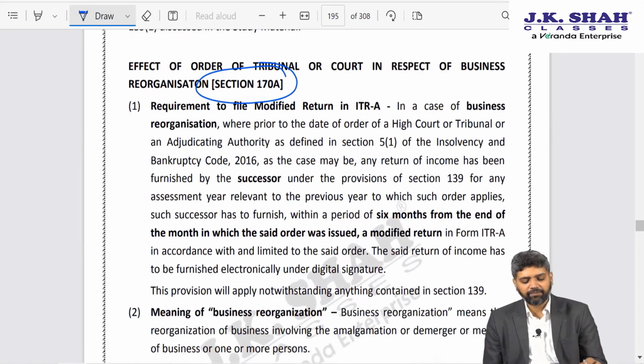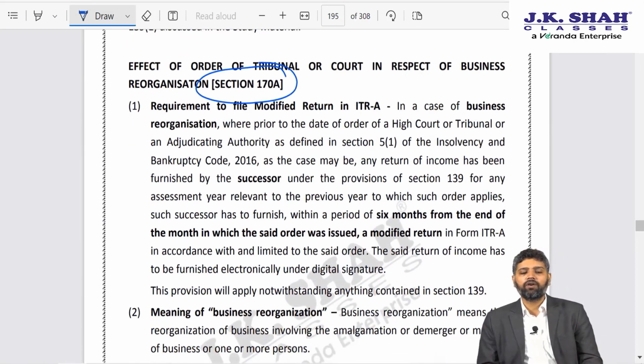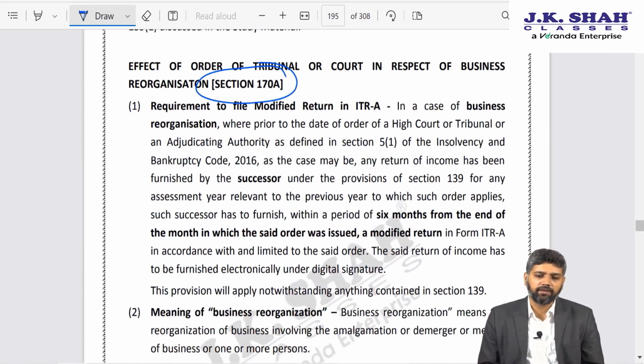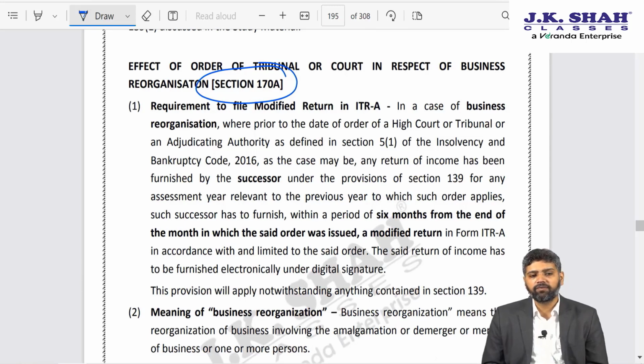Section 170A is effect of order of NCLT in case of business reorganization. Please understand friends, with regard to business reorganization, the government has brought about two amendments.